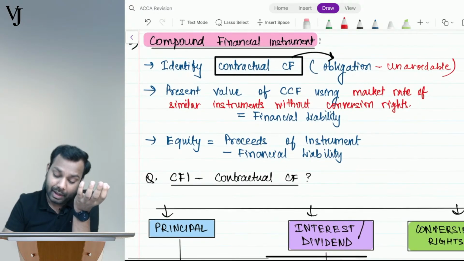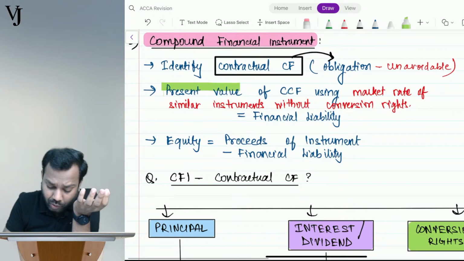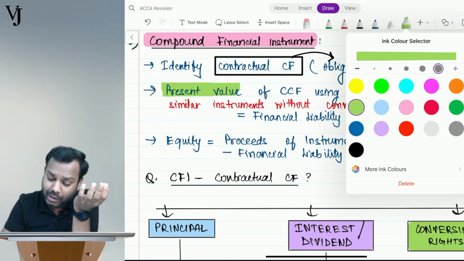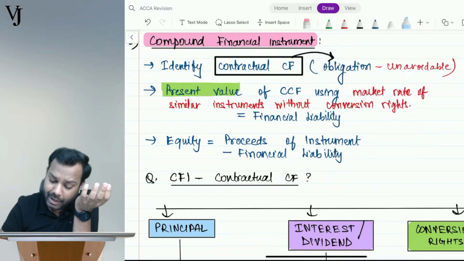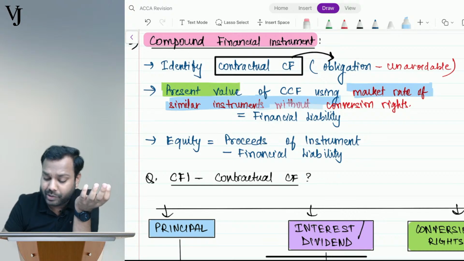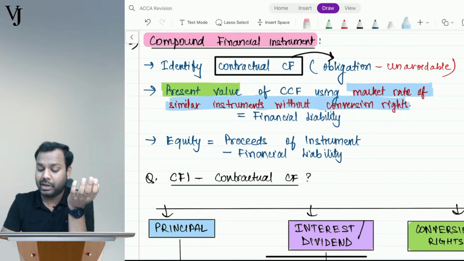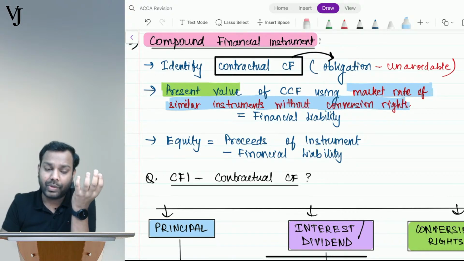Then calculate the present value of those cash flows using the market rate of similar instruments without conversion rights.